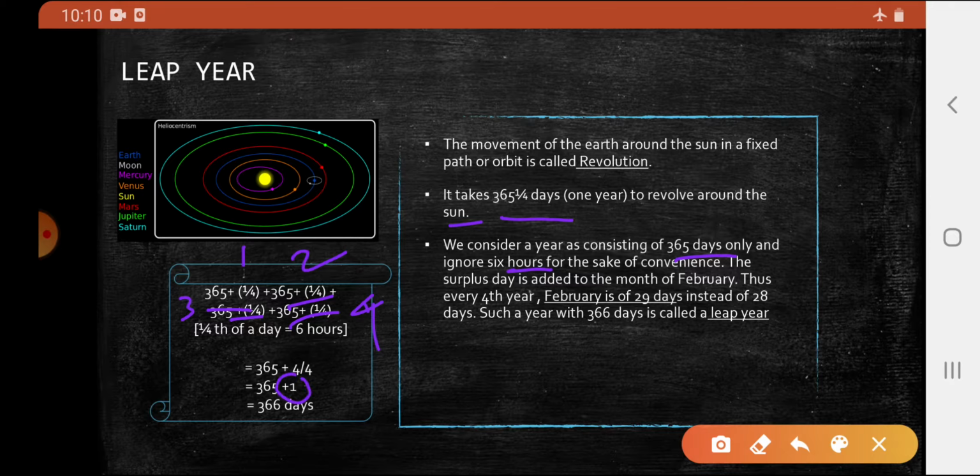We add this surplus day to the month of February once in 4 years. So February has 29 days instead of 28 days in a leap year. Such a year with 366 days is known as a leap year.